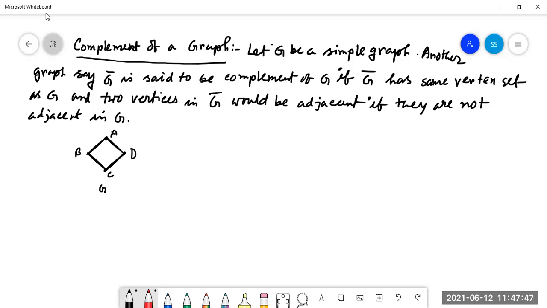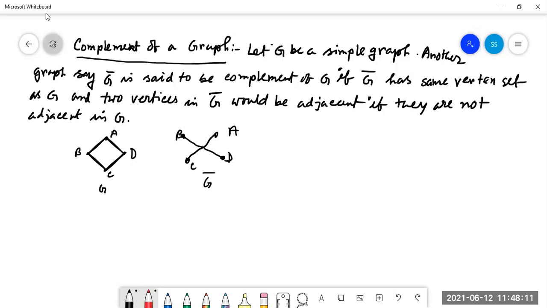Now, if we take this is A, this is C, this is B, this is D. This is the G bar. So the vertices of G are A, B, C, D, and the vertices in G bar are A, B, C, D. Both are the same.